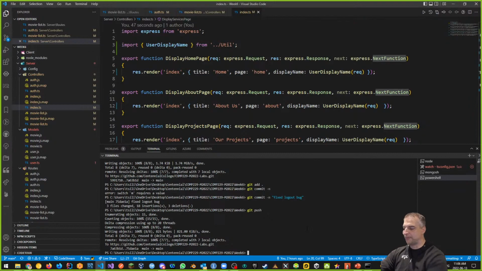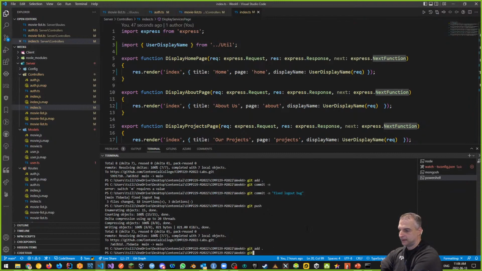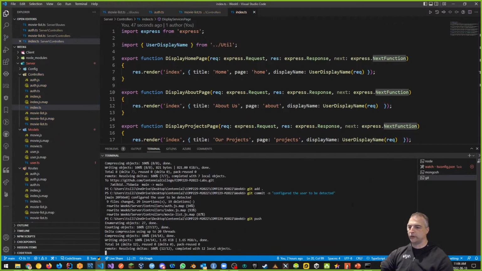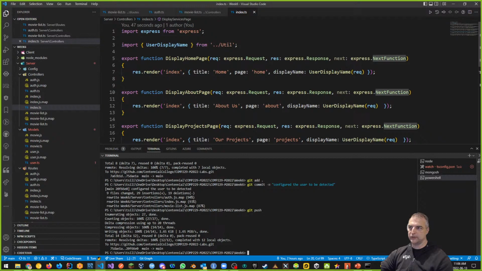And let's put that up on GitHub. So I'll say git commit -m, and we'll say something like, we configured the user to be detected, right? This is for each route, right? That's what we did, git push. So the user is being detected. We know what the user is, and we're passing it all in the display name. That means my display name is something that I could use on my navigation, right?